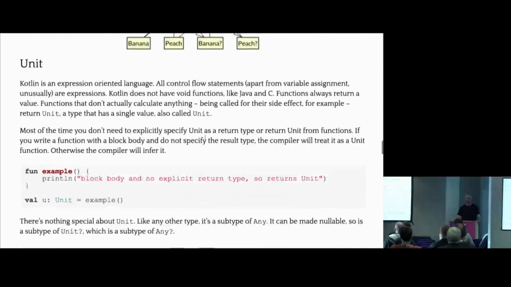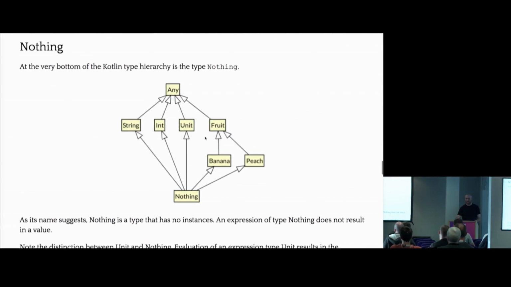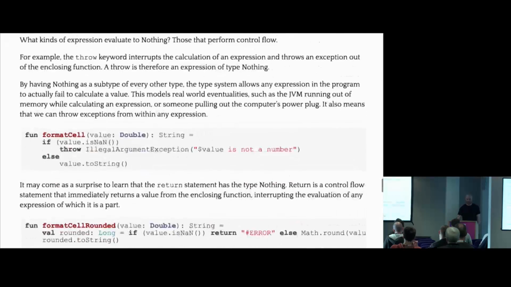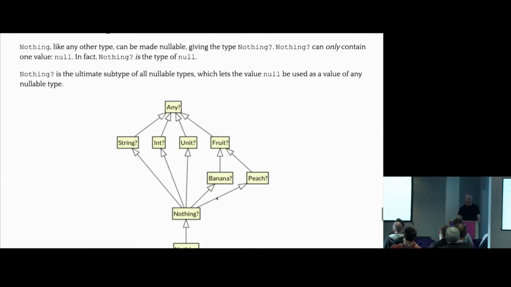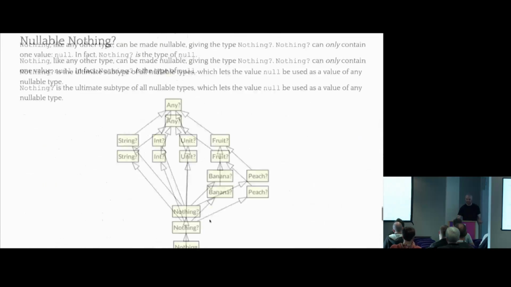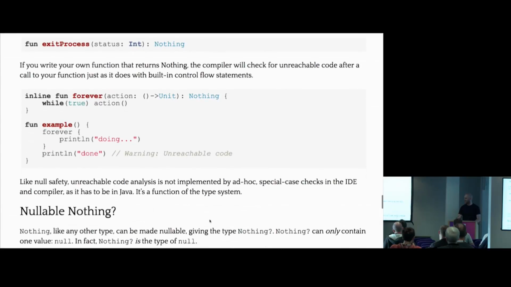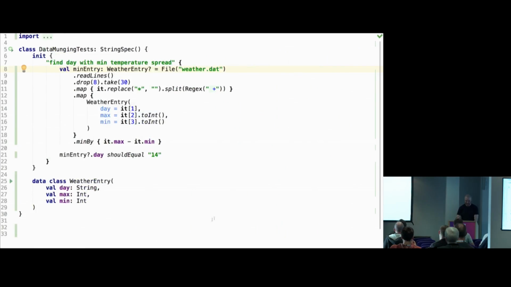Then there is Unit, which is like void. I'll skip this. Then at the bottom, like in a few other languages, there is type Nothing. I won't go into details, but it can be useful to have Nothing because it basically means termination of execution in the program. So it can be useful. And then there is nullable Nothing. And there is also nullable Unit. Confusing? No, it's not really confusing. In this way, the type system is quite well designed and symmetric and so on.